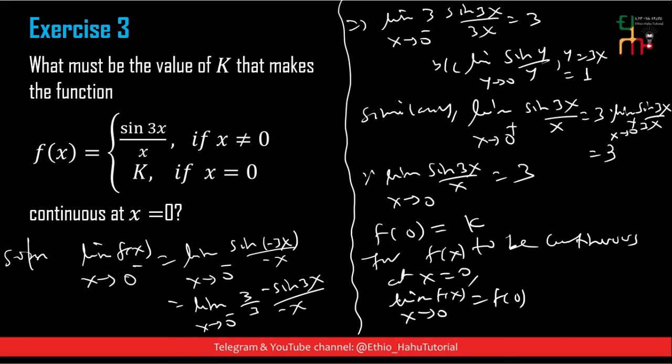The limit of f of x as x approaches 0 is 3, and f of 0 is k. Therefore k is equal to 3. When k is equal to 3, f of x is continuous. Therefore, for k equal to 3 this function is continuous.